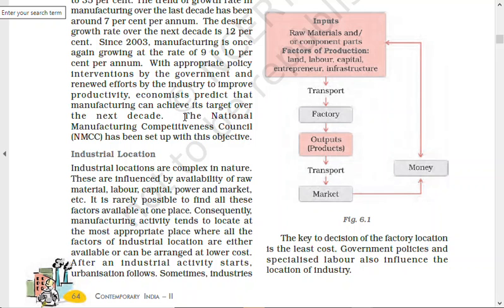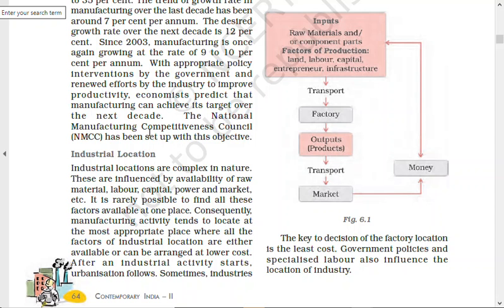Are you listening to me, everybody? Yes, sir. Okay, are you able to understand what I am talking about? Yes. Okay, Avantika. Yes, sir. Okay, all right.